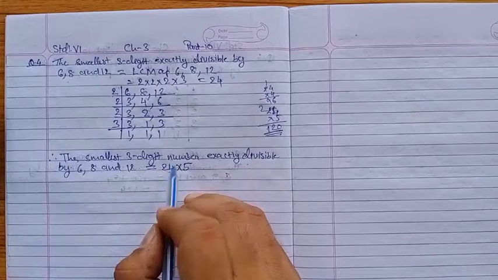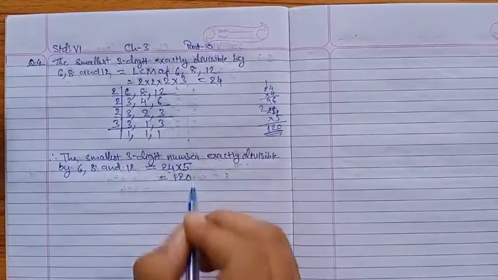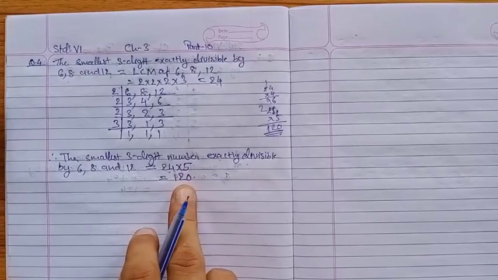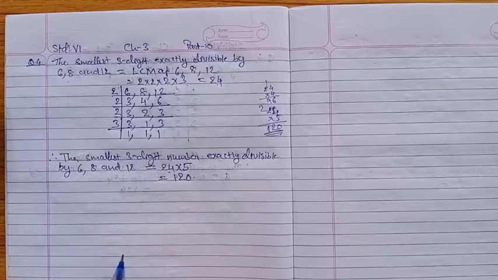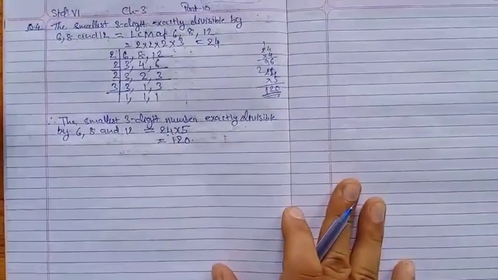I am writing it here again, 24 into 5 will do, the answer will come 120. So this will be the smallest three digit number which will be divisible by these three numbers; there will be no smaller number which will be divisible by all three.